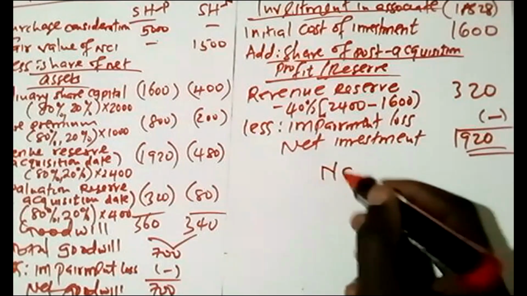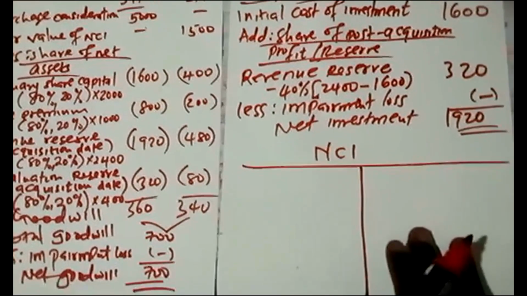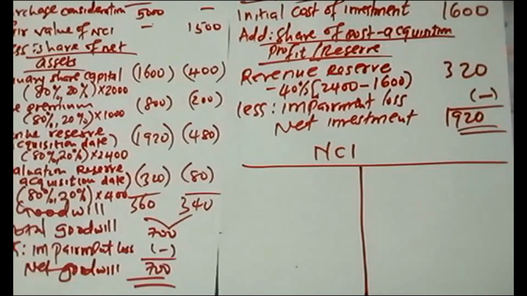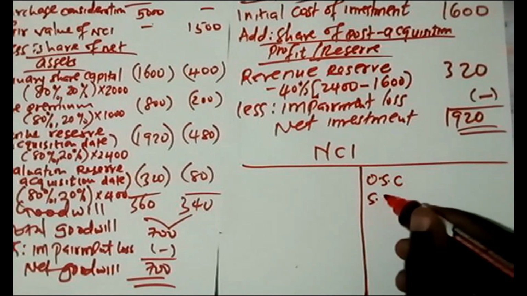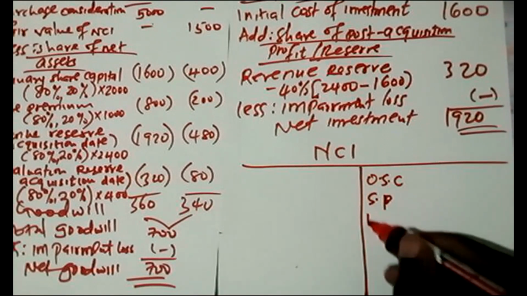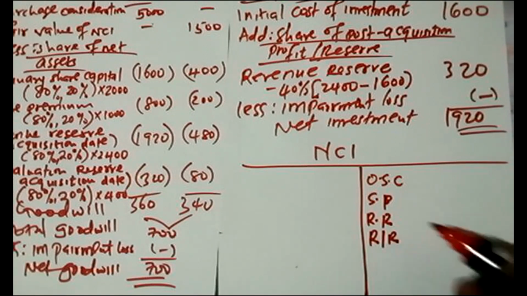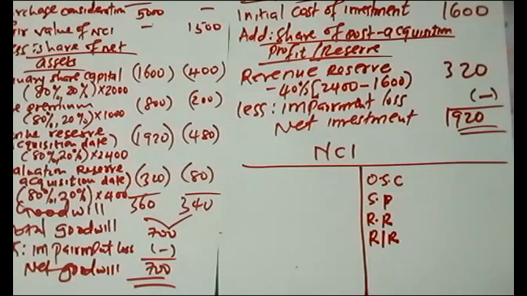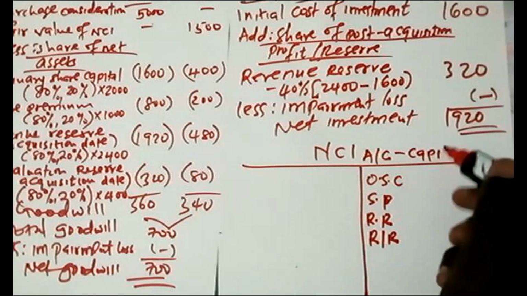So that is all. NCI account before I do the revaluation reserve. Remember, we are remaining with only one working. So ordinary share capital, we have share premium, we have revenue reserve, and we have revaluation reserve. Those are the items you start with when you are doing your NCI account to check for capital. This one is for capital purpose.